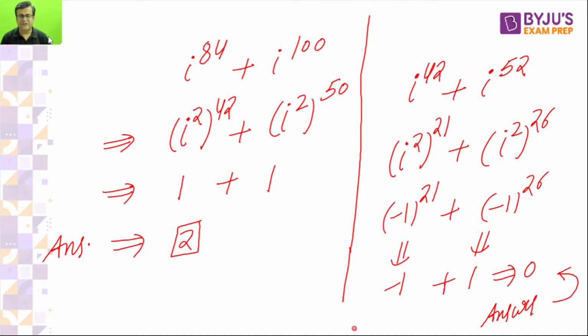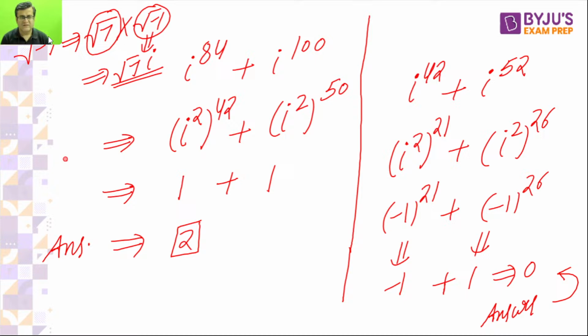T. Matthew is asking how to solve root of minus 7. It cannot be solved; it can be written in the imaginary form: root of 7 into root of minus 1. Root of 7 cannot completely come outside. Root of minus 1 can be taken as iota. So root 7 iota, that is it. This is the only thing you can do for this.